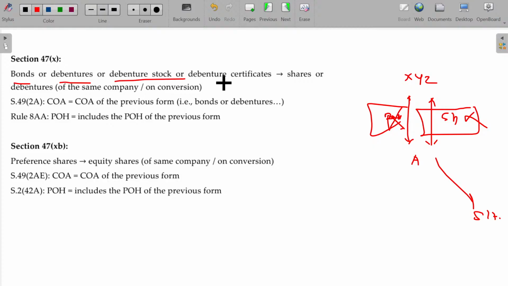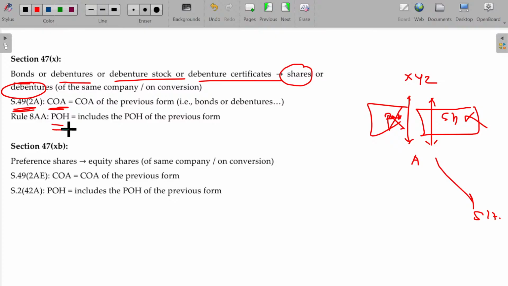Bonds, debentures, debenture stock, or debenture certificates converted into shares or debentures: in this case, the cost of acquisition is as per section 49 clause 2A. We have already referred to section 49 related to the deemed cost of acquisition, when we don't have the exact cost of acquisition for the assets you have. The share you currently hold, you have not actually purchased, so the cost of acquisition of the share is not considered here. Then the cost of acquisition of the previous form of the share, which is nothing but the debenture. So the debenture's purchase price will be your cost of acquisition as per section 49 here.